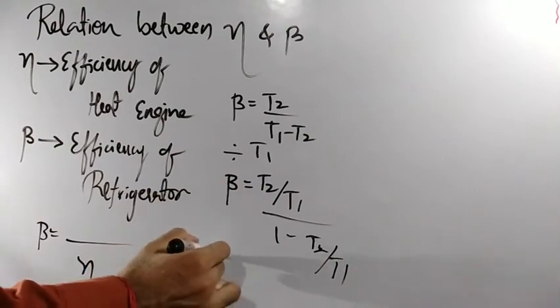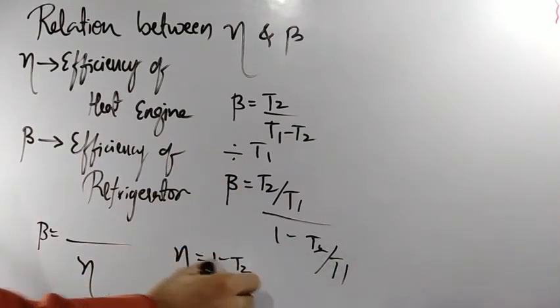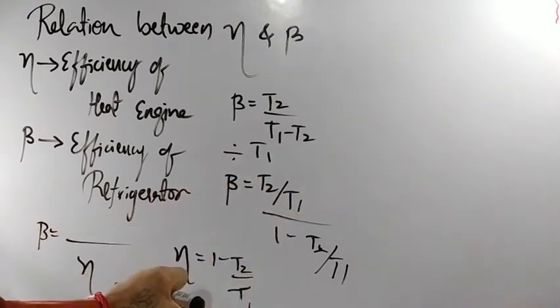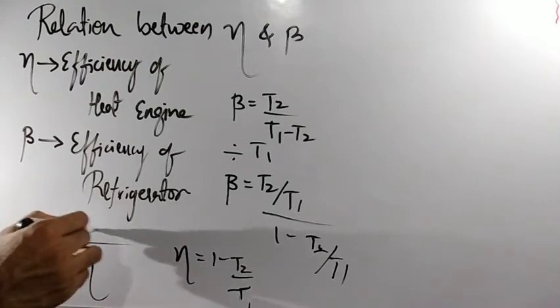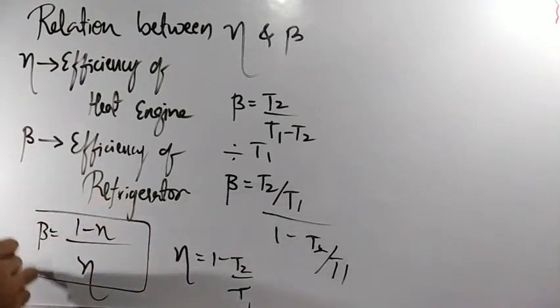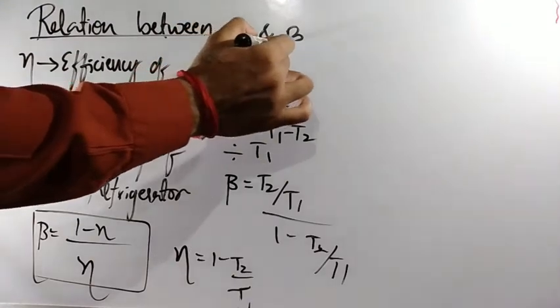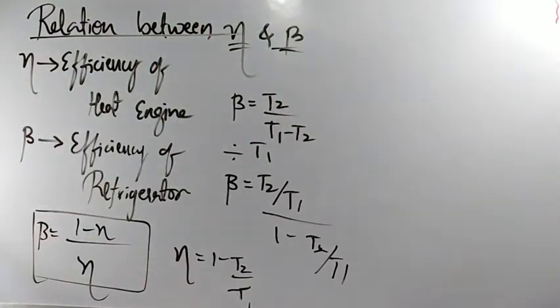Basically eta is 1 minus T2 by T1. From this expression, if you separate T2 by T1, you get 1 minus eta. So in the numerator we write 1 minus eta. So the relation is beta is equal to 1 minus eta whole divided by eta. This is the relation between the eta value and the beta value. Clear? So beta is equal to 1 minus eta whole divided by eta.